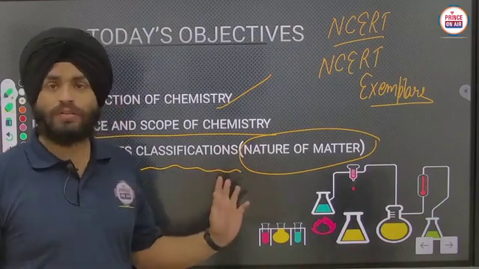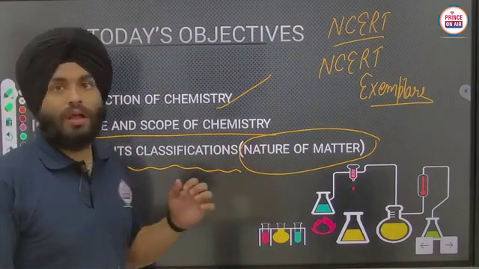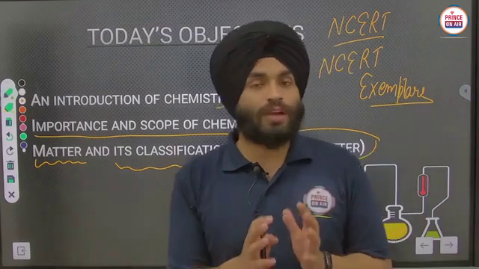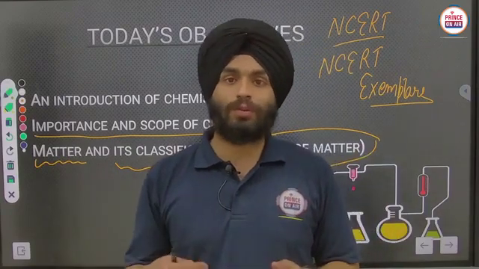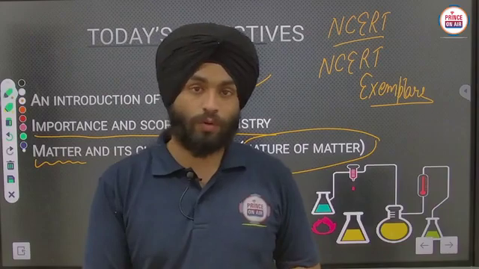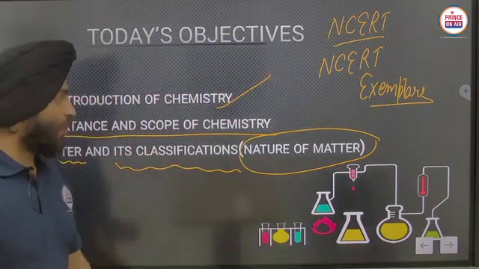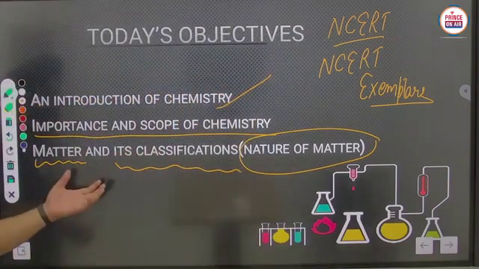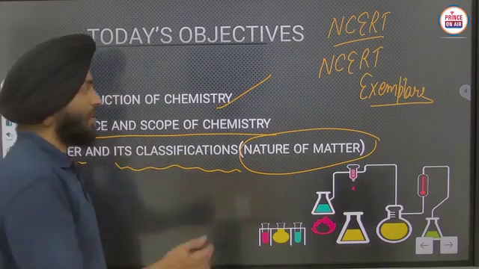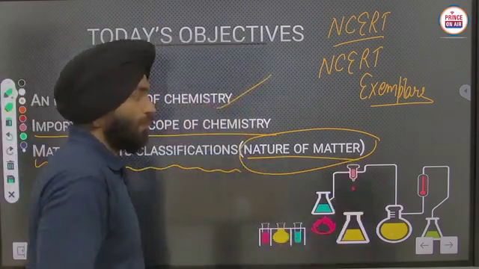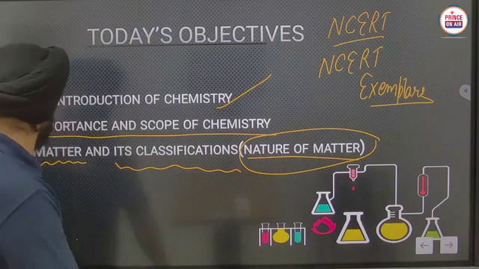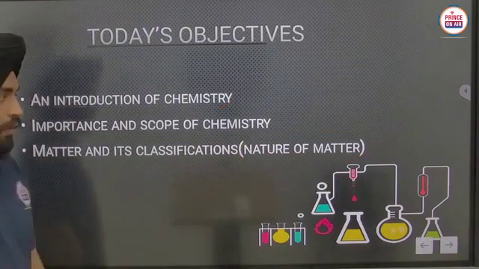So these two books you have to follow, and your class notes, and afterwards in your board classes we have to follow the previous year question sections. And afterwards if you want, you can move on to reference books like Pradeep, Dinesh, or any other. So we have to learn about matter and its classification in this section, and in the NCERT book it is written as nature of matter. Clear?